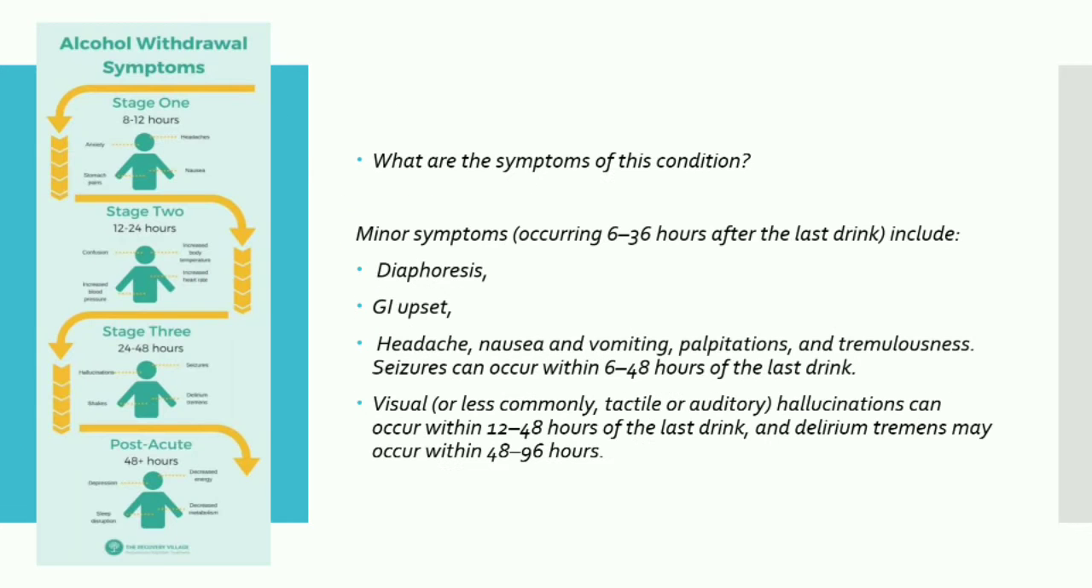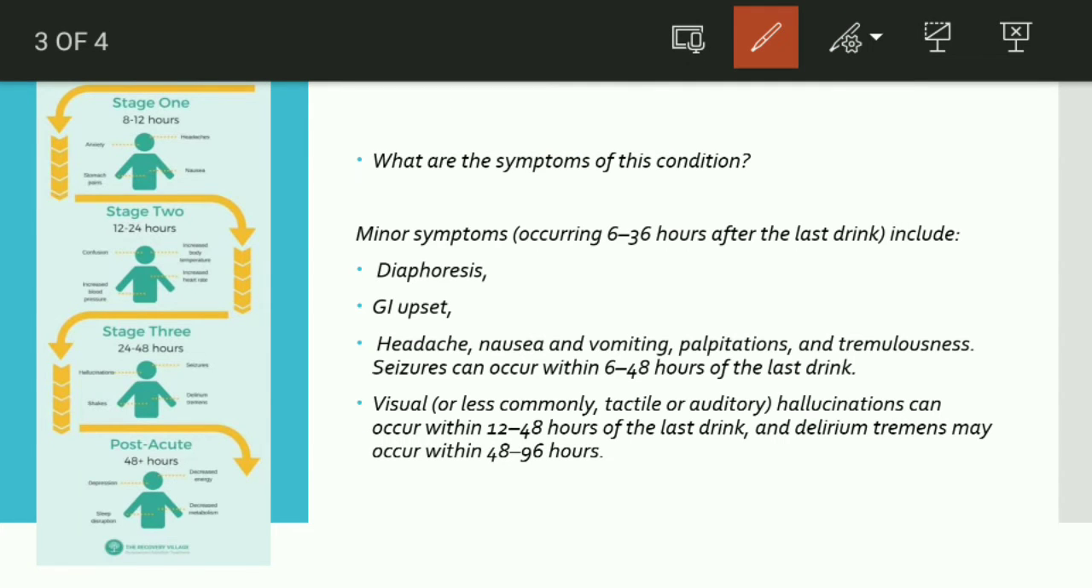Going to the next slide, we will see the symptoms of this condition. Here we have one diagram. Its symptoms are divided into 4 stages, that is 8 to 12 hours, 12 to 24 hours, 24 to 48, and then 48 hours onwards. We will see the symptoms one by one. Minor symptoms include diaphoresis, which means excessive sweating. Then GI upset, that is gastric motility disturbed. Then the patient will have headache, nausea, vomiting, palpitation, tremulousness.